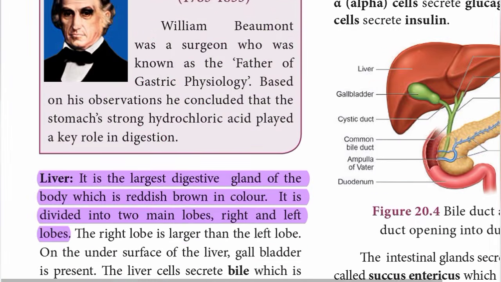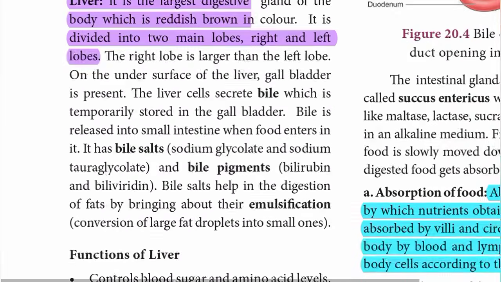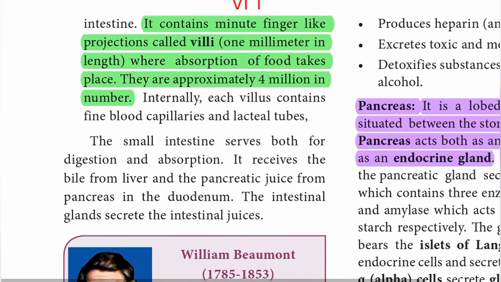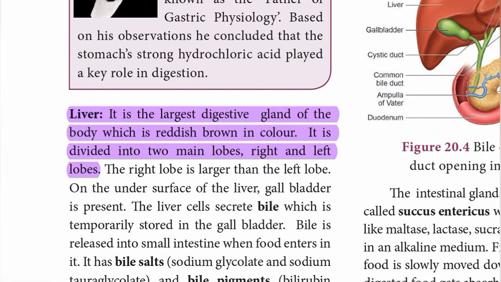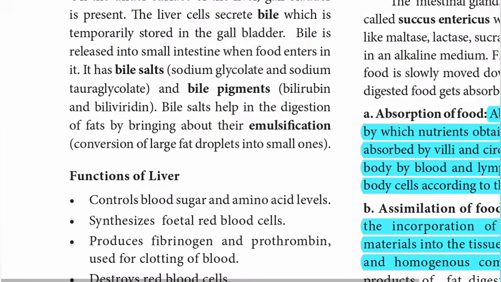Next page number 237, write liver. Liver: it is the largest digestive gland of the body which is reddish brown in color. It is divided into two main lobes, right and left lobes.